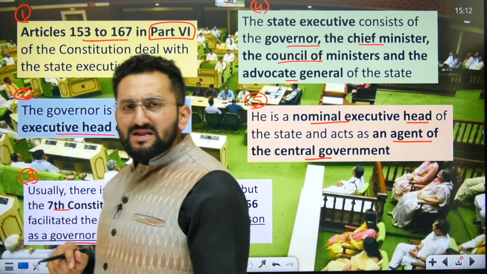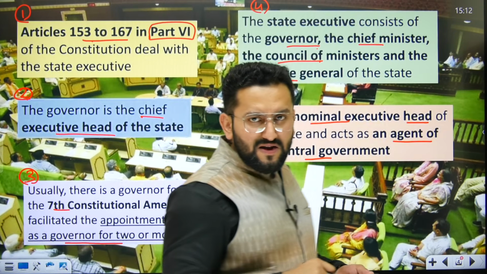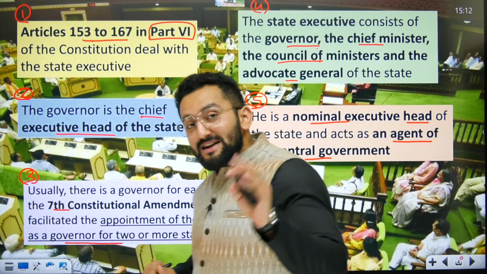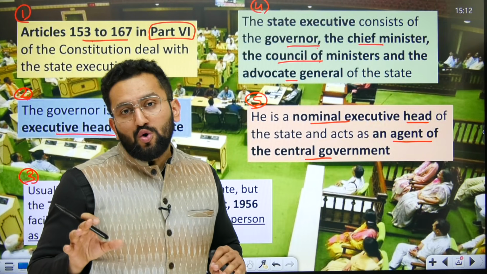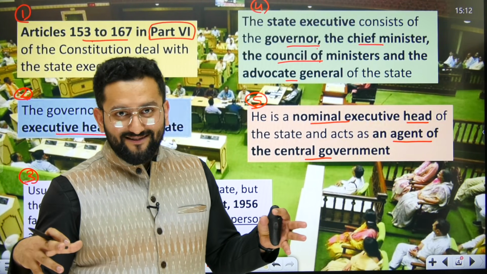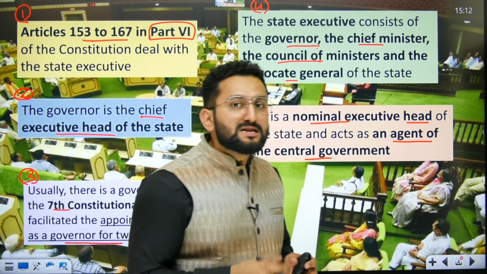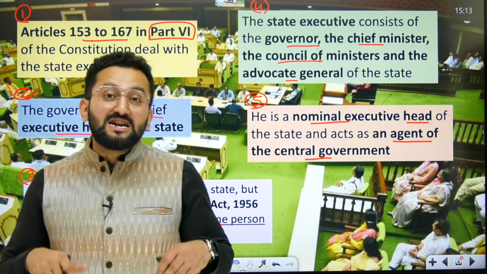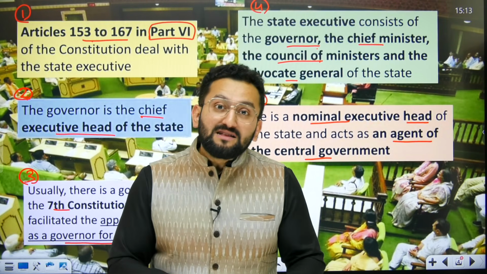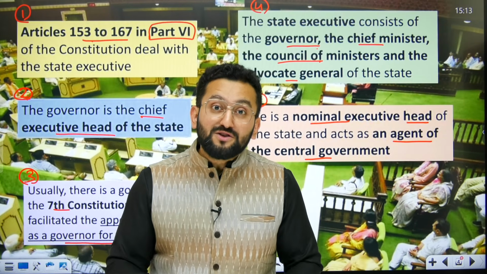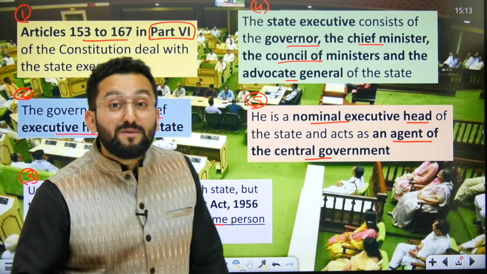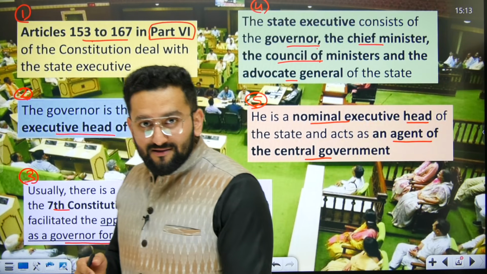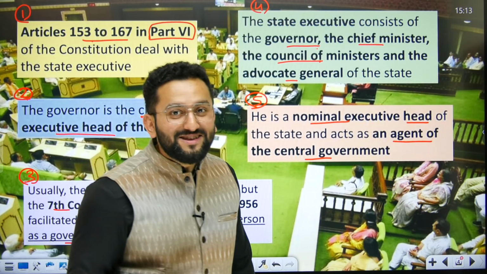Now you may be thinking, sir, why does the central government need an agent in the state? Yeah, this point was actually raised in the Constituent Assembly also. Then the decision was taken that we know that in India there is huge diversity, right? And it may be possible some states may have a secessionist movement, because of the size of states and the population we have in Indian states, we have less than this territory and less than this population, nations in Europe. So it may be possible some state gets inspired, no, let's actually convert the state into a separate nation, and some of them will have a chance to become prime minister, right?